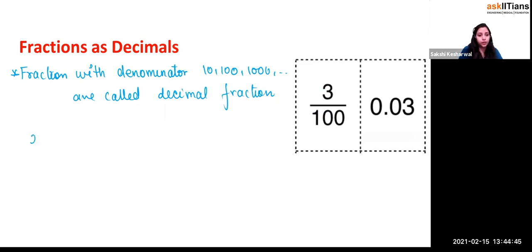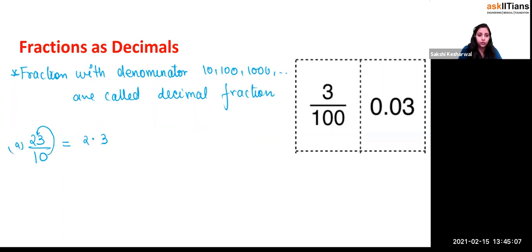So if I write 23 by 10, right? So this is equal to what? Now what you have to do is count the number of the zeros, right? You have to count the number of the zeros in the denominator and then put the decimal place from the right of the 3 at that many places. So this will be what, beta? 2.3, right? That is, you just shift this 0 to over here, right?